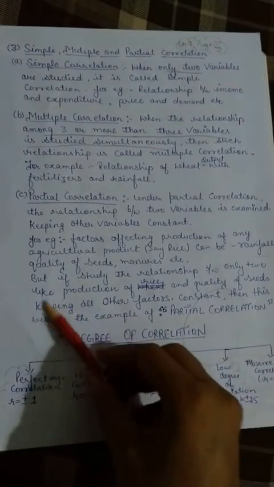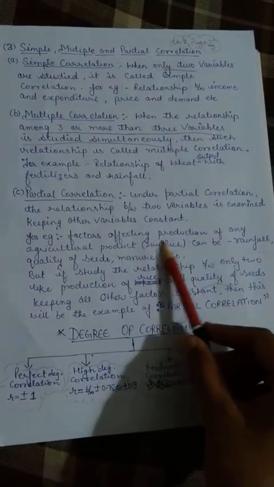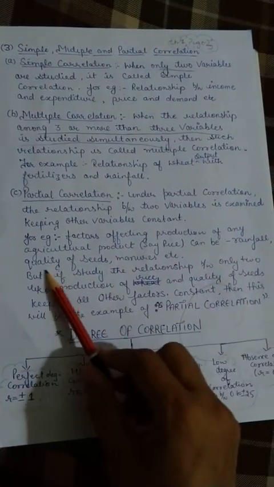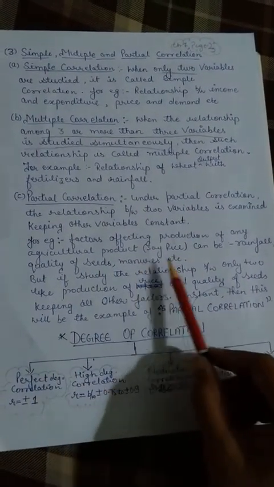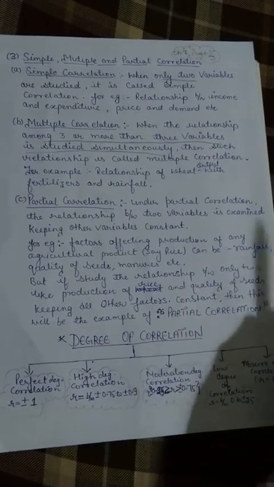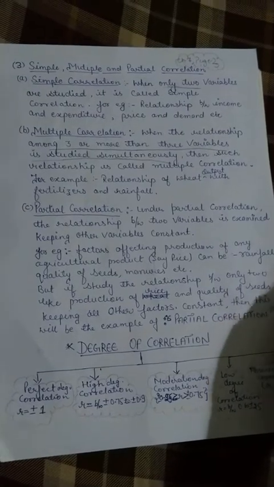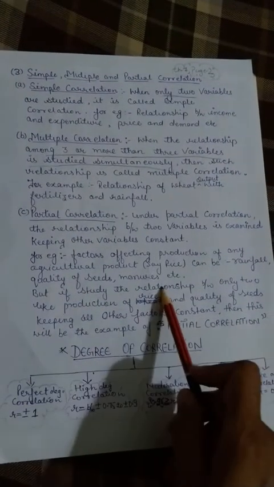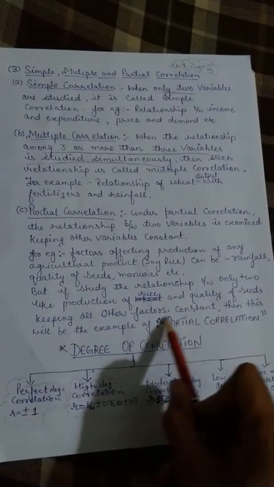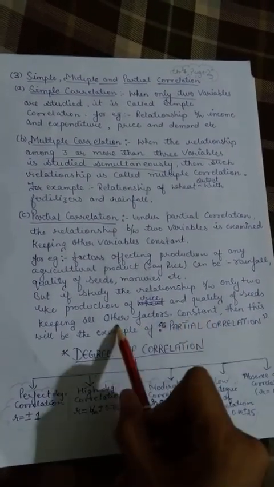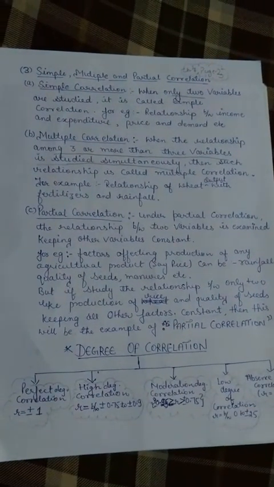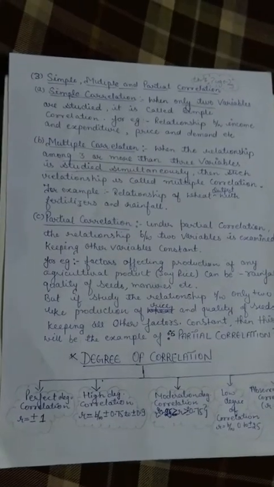Here you can take an example like production of an agricultural product, which depends on rainfall, quality of seeds, manures, irrigation, and so many other factors. But when we study the relationship, we take only two of them and the others are taken as constant. Such a situation is partial correlation.